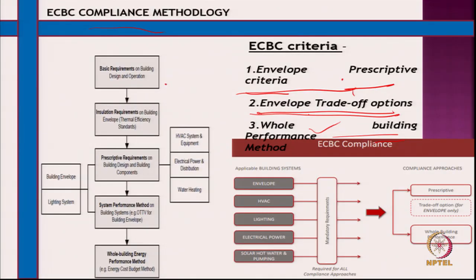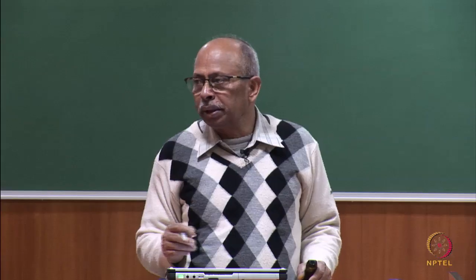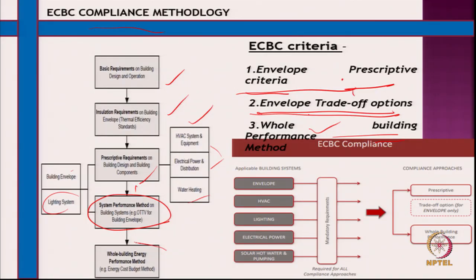So, the basic requirements of the building design and operation, and the insulation requirement of the building envelope, that is what we looked into. Then prescriptive requirements: it looks into the HVAC system, electrical system and water heating, that is separate, but the envelope also it looks into. The building envelope and the lighting system, that is what we just looked into. This part we are not keeping, and then the system performance method of building systems. Okay. These system performance methods are available elsewhere, like OTTV, which Hong Kong uses. We will look at that later on.